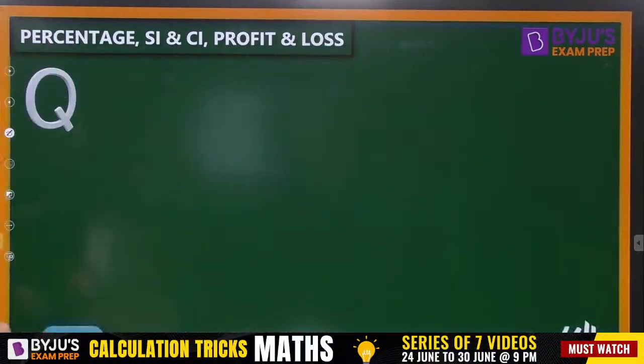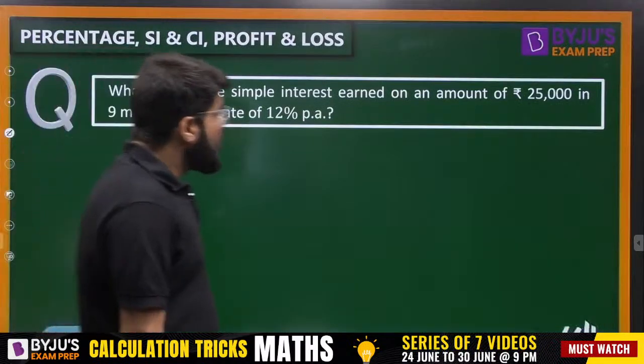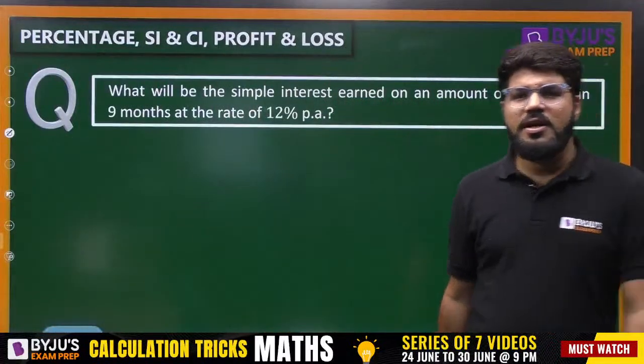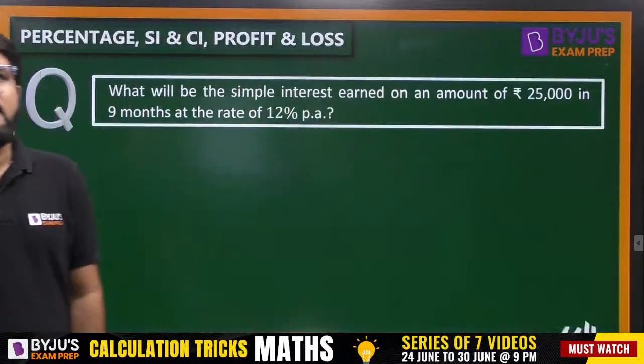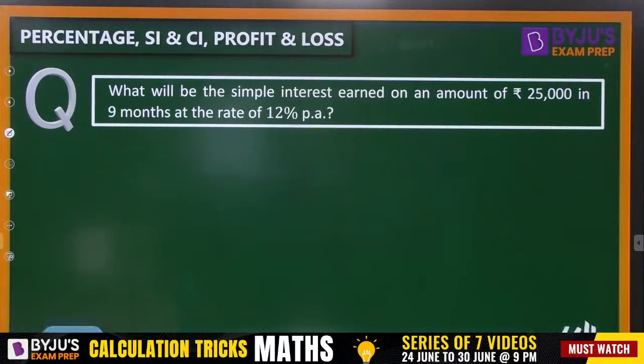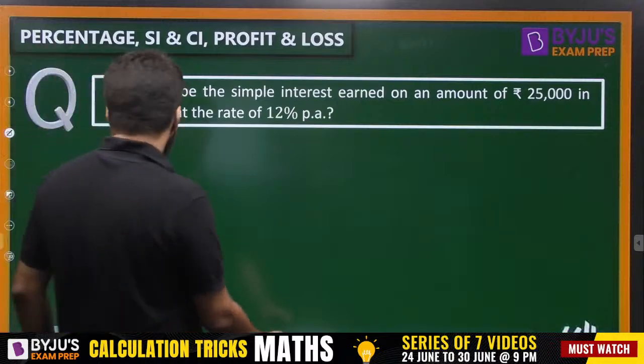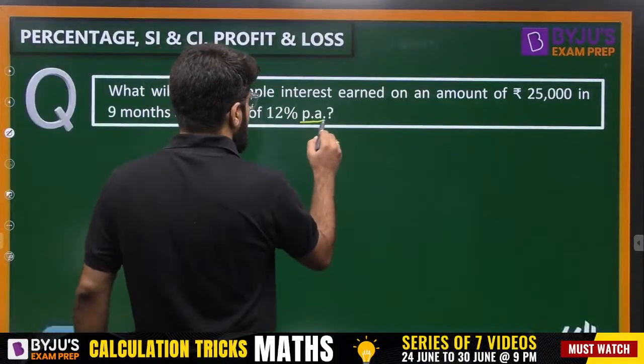Now let us go to the base question. This was a simple explanation. What will be the simple interest earned on an amount of 25,000 in 9 months at the rate of 12% PA? PA means per annum, okay?